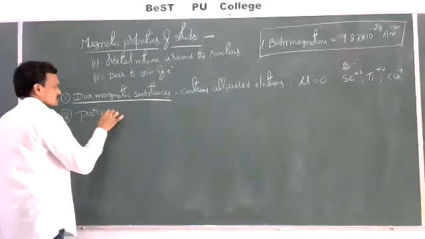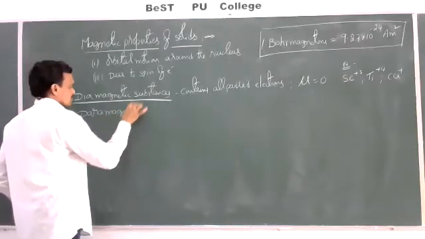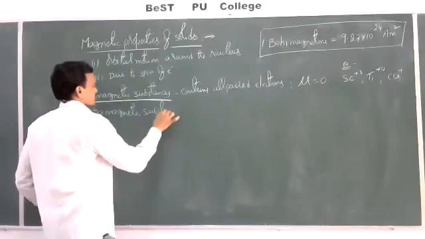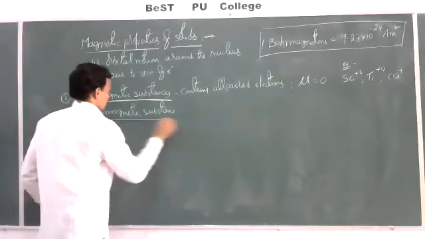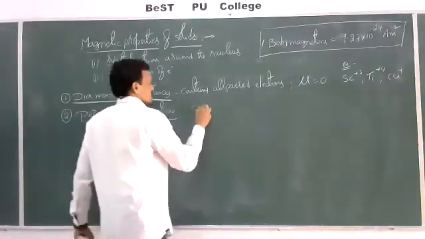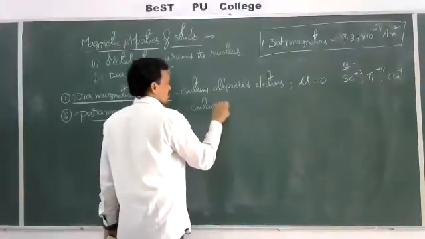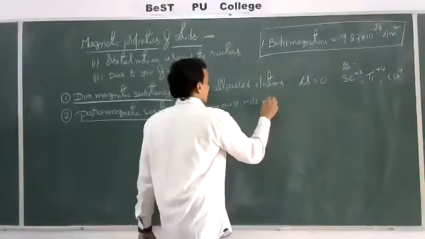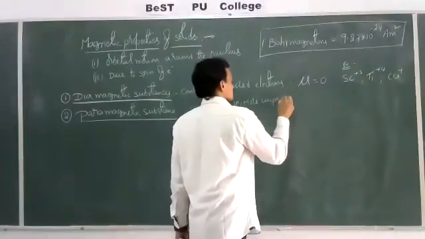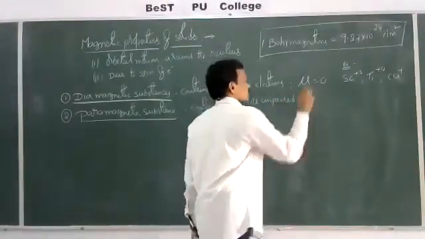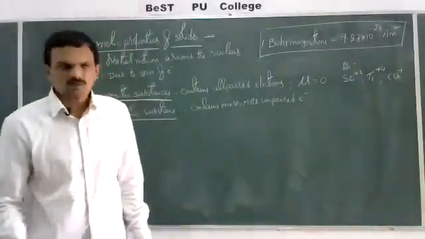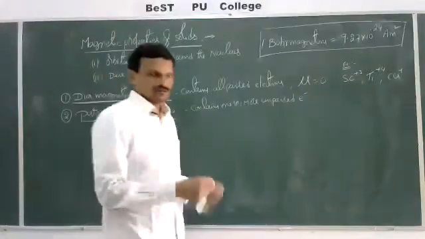paramagnetic substance. So these contain one or more unpaired electrons. These are the substances which are attracted by a magnetic field.